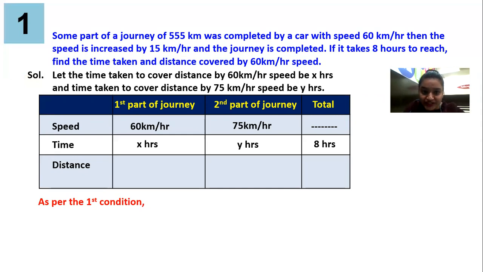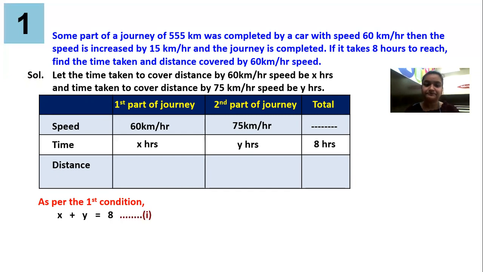First part of the journey, x hours. Second part of the journey, y hours. And total, 8 hours. X, y, 8. When I add both the journeys, it is 8 hours. So can I say my first equation will be x plus y is equal to 8. And once we get the equation, mark it as equation number 1.